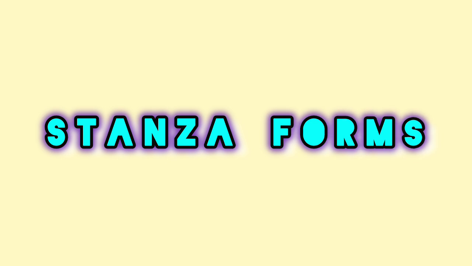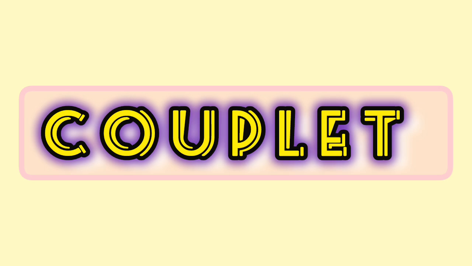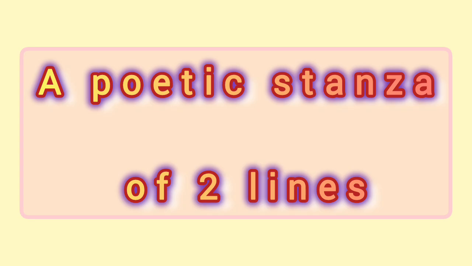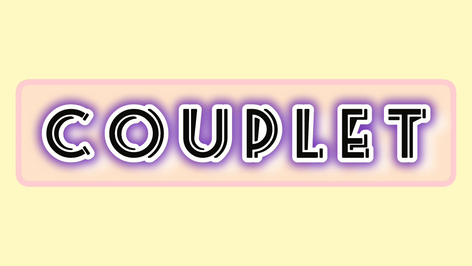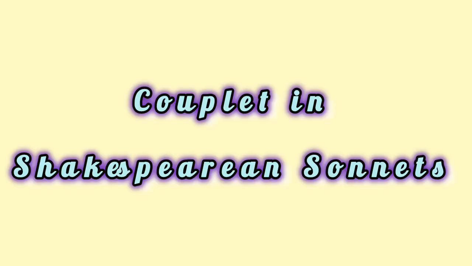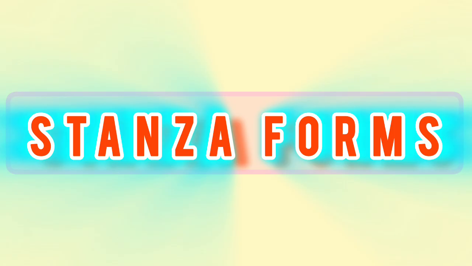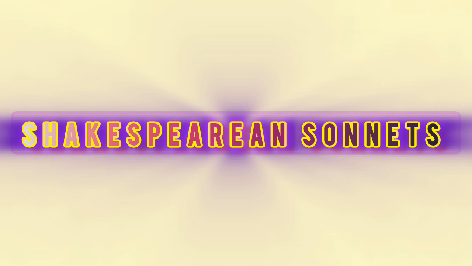After monostich, here comes couplet. What is a couplet? A couplet is a stanza of two lines. For example, we must refer to the Shakespearean sonnets, because a Shakespearean sonnet has a couplet consisting of the last two lines. In my previous clip, I have already discussed the stanza form in detail while discussing the sonnet form and the Shakespearean sonnet.